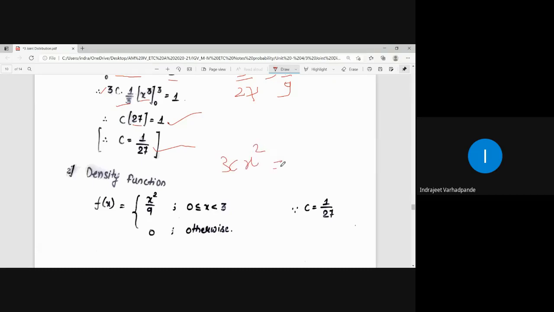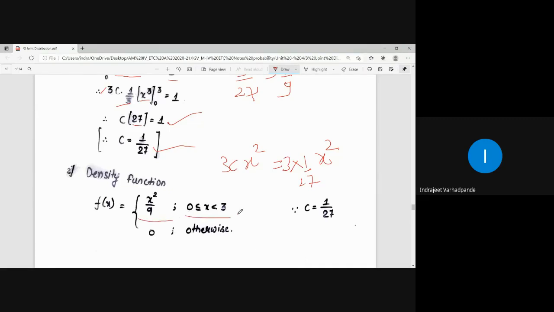So put the value 3 into 1 upon 27 into x square. So what does this function become? Yes, x square by 9. 3 by 27 is 1 by 9. So the function is x square by 9.